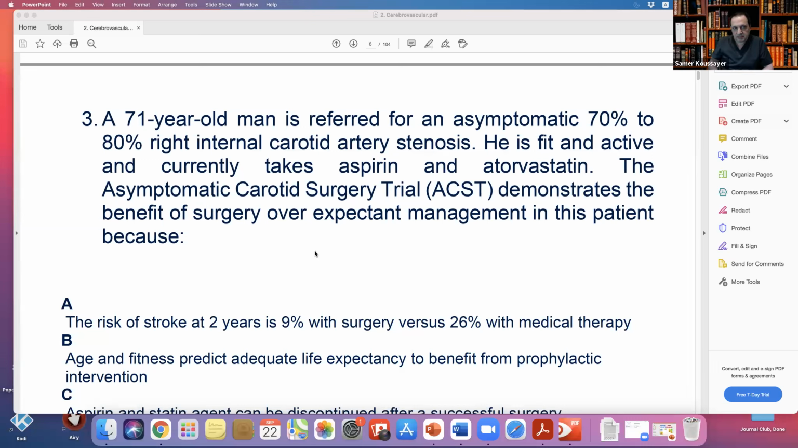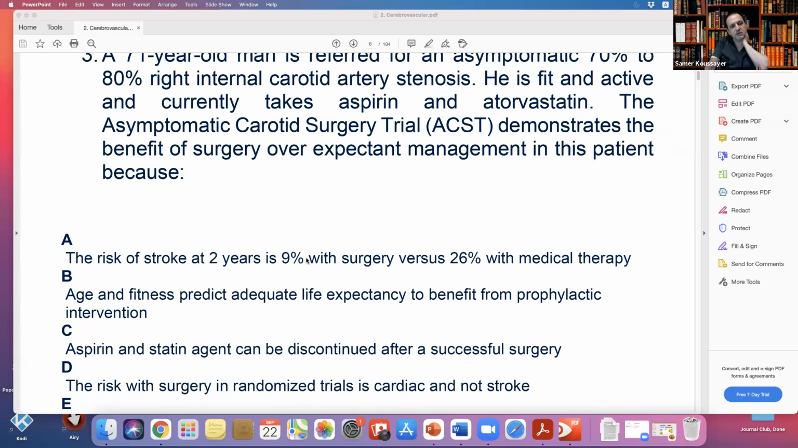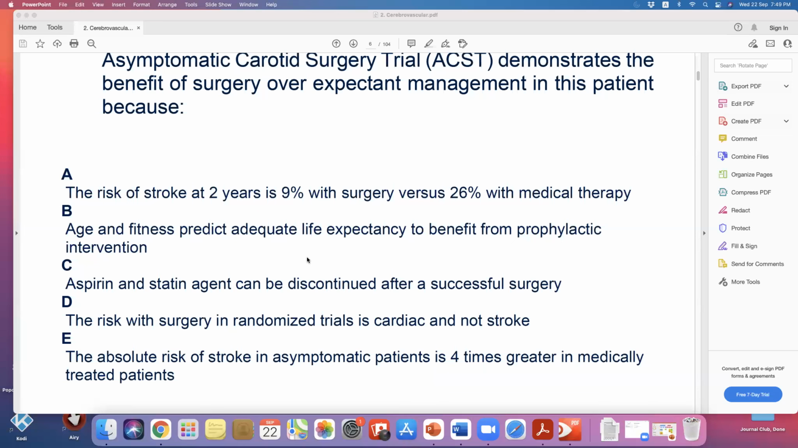Seventy is a borderline age, because usually the trial said 70 and below. Well, let's see what the question said. Let's see what the answers are. So this demonstrates the benefit of surgery due to, first, the risk of a stroke at 2 years is 9% with surgery and 26% with best medical treatment. Well, let's stop on this one.